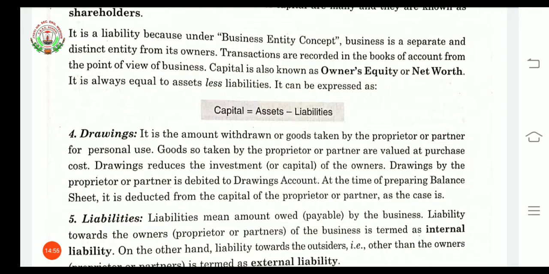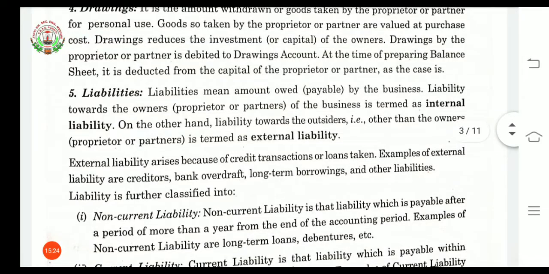This drawing will decrease the capital of the owner. That is why the drawing will be debited to the drawings account, and at the time of preparation of the balance sheet, drawings will be deducted from the capital of the proprietor or partners.